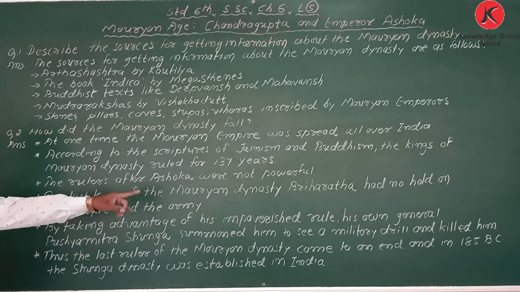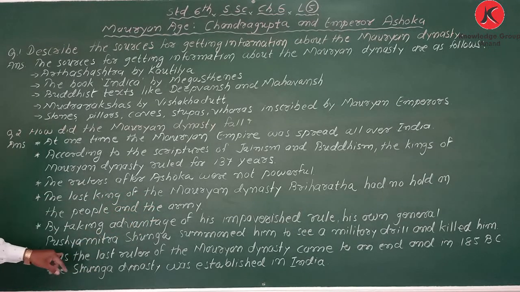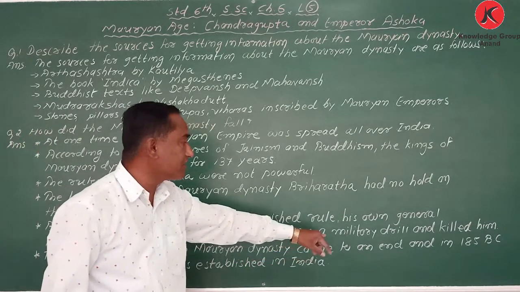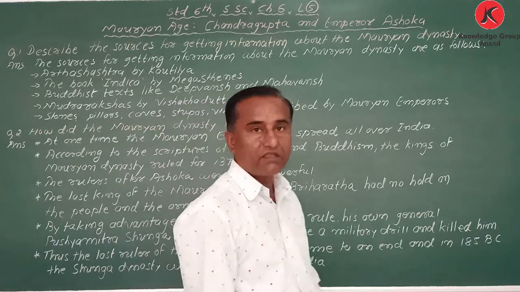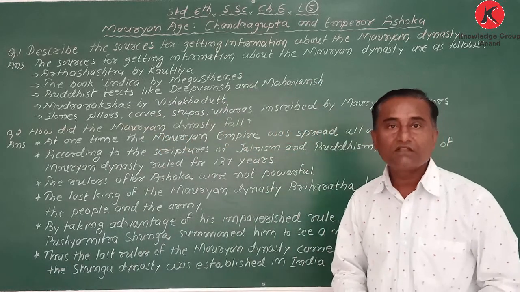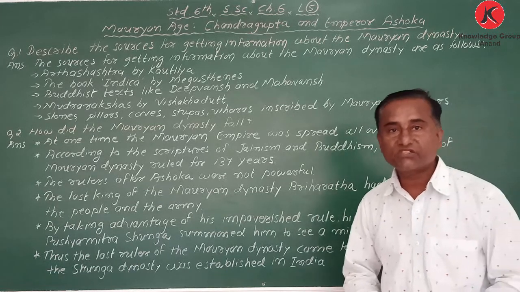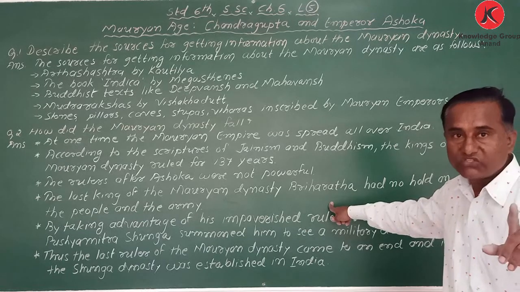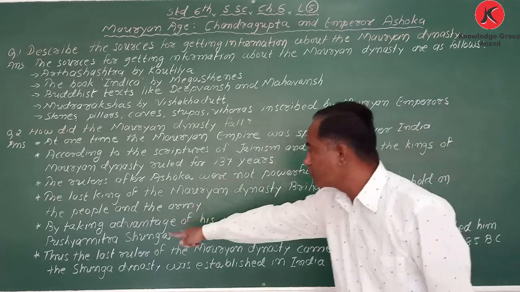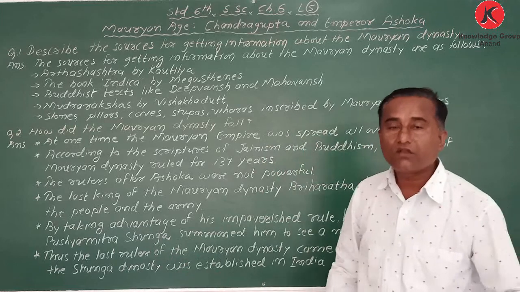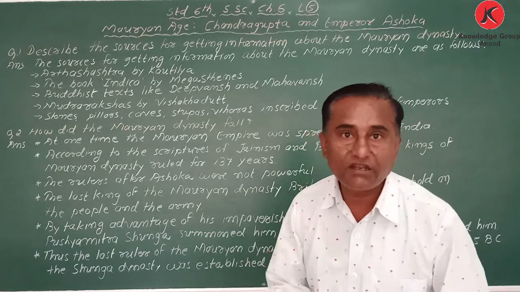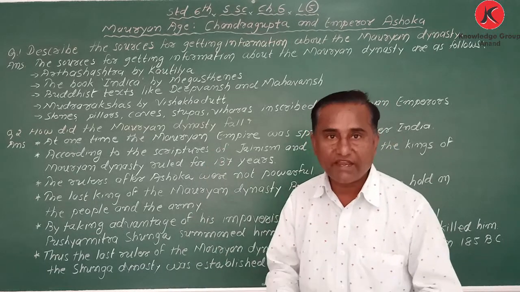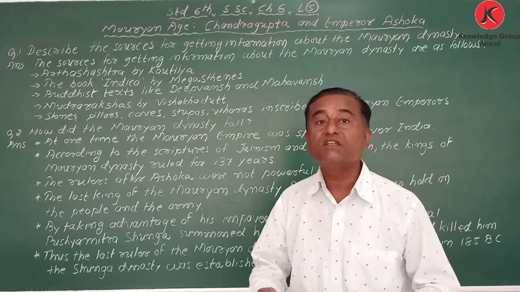Okay, so his own general Pushyamitra Sunga summoned him to see a military drill and killed him. The last king of the Maurya dynasty, Brihadratha, was killed by his own general. What was his name? Pushyamitra Sunga. How? He called him to see a military drill, and at that time he was killed. So here the Mauryan dynasty ended and the Sunga dynasty started.